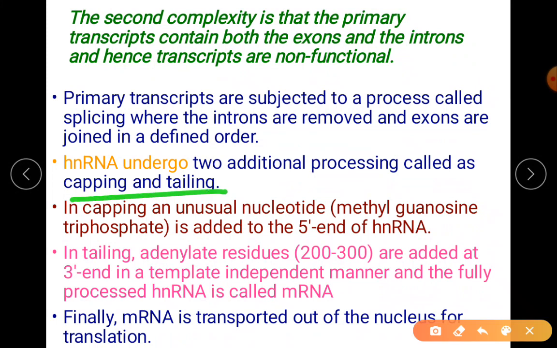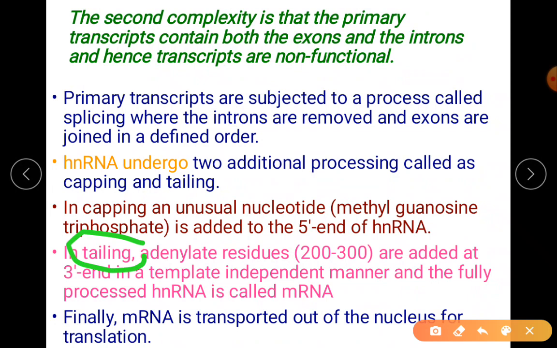2 more things are there. Capping is to the 5' end, there is methyl guanosine triphosphate, an unusual nucleotide. There is a cap. Methyl. Why methyl? So that no other nucleotide is joined. That's why methyl guanosine triphosphate. At which end? 5' end of hnRNA, the pre-mRNA.